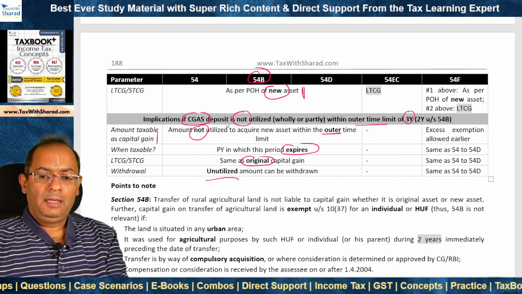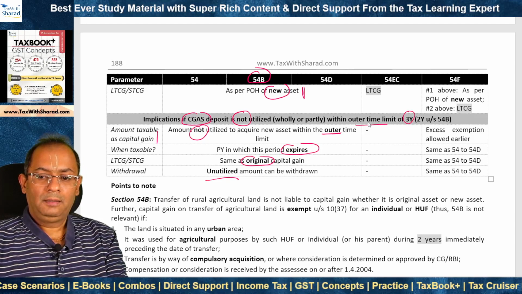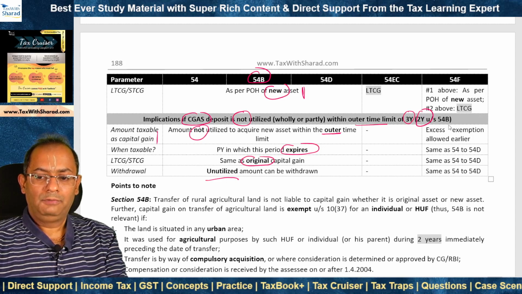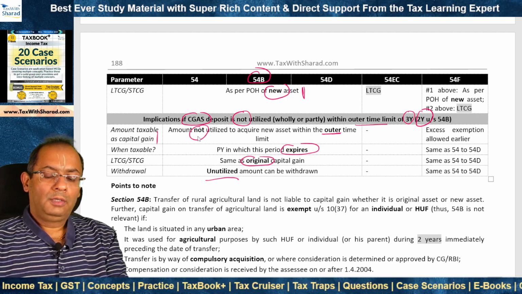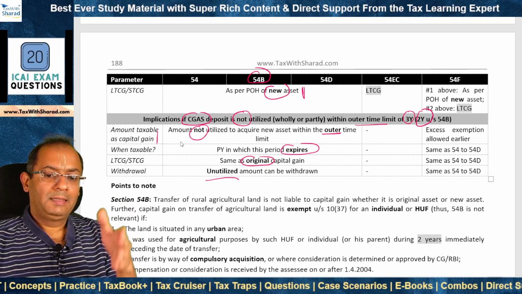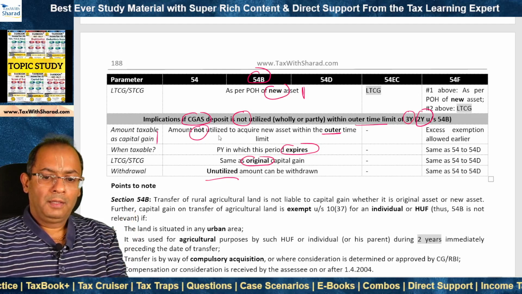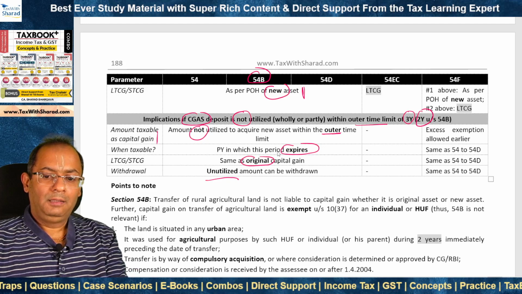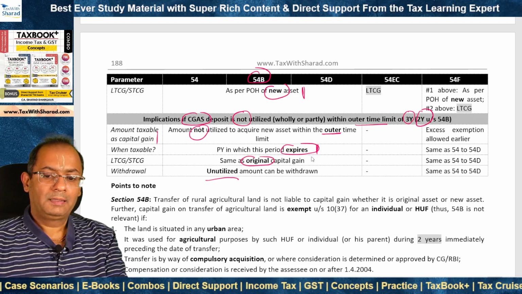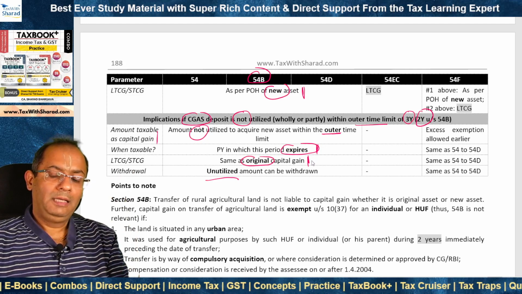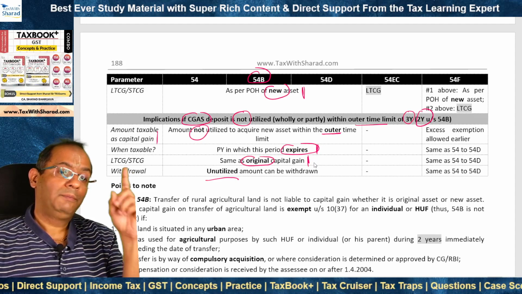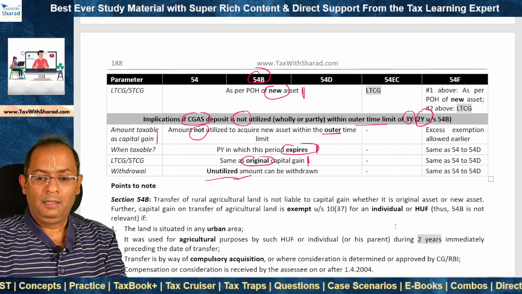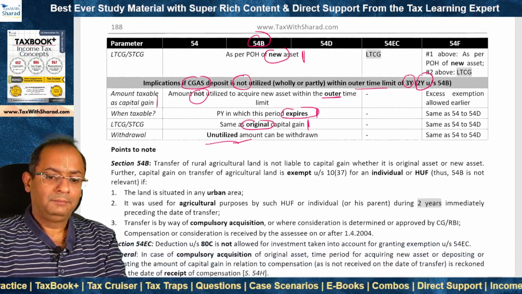Similarly, CGAS deposit needs to be utilized within the outer time limit of 2 years. It is 2 years under section 54B. If it is not so, then similar implications arise as they arise for section 54. Amount not so utilized within this outer time limit is taxable as capital gain in the previous year in which this period expires, and the nature of capital gain is the same as that of the original capital gain, that is capital gain arising on transfer of the original asset. And after that, the unutilized amount can be withdrawn freely by the SSE.